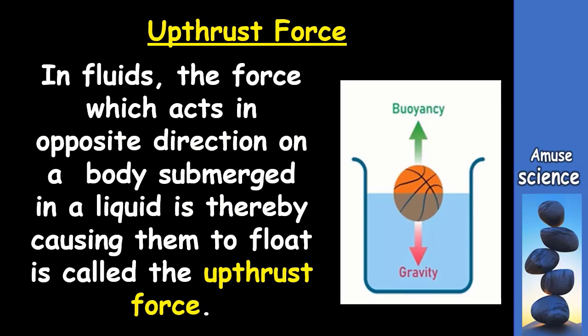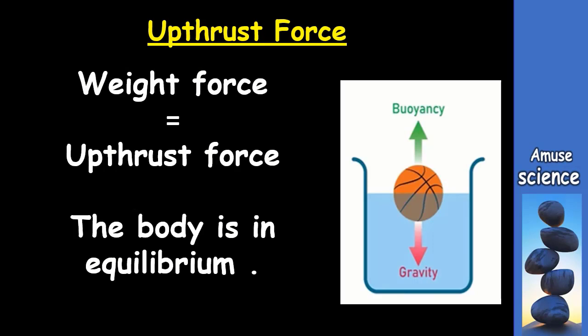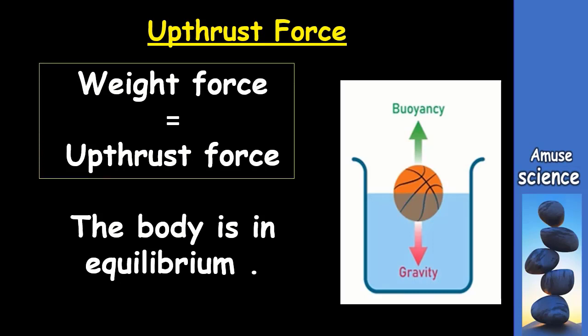This means that for a body to float in a fluid, the weight force of the body must be balanced by the upthrust force, and this makes the body to be in equilibrium.